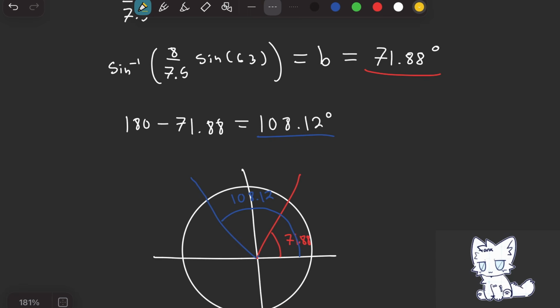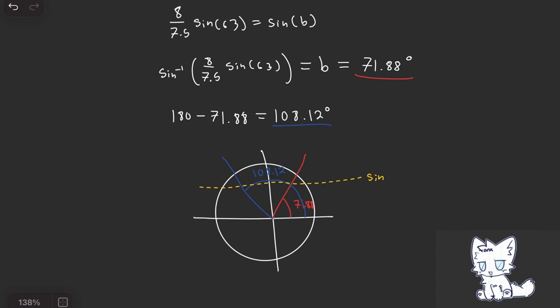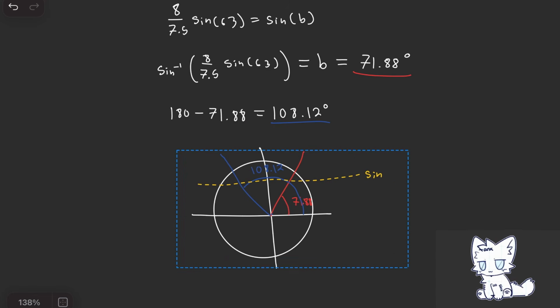And then if we take a look here, this is a sine value. This is a sine value. So if you're familiar with the unit circle, you'll see that these sine values, if you take the sine of both, they equal the same thing. So that's why it's possible for this case to be ambiguous.